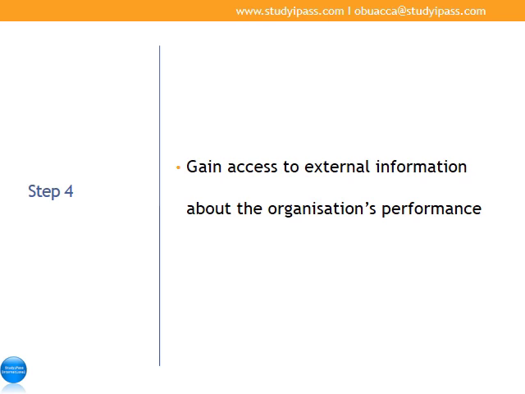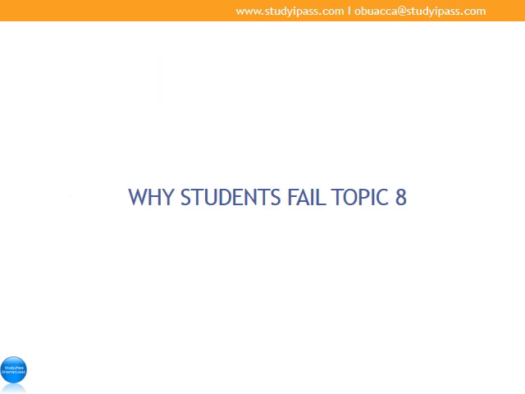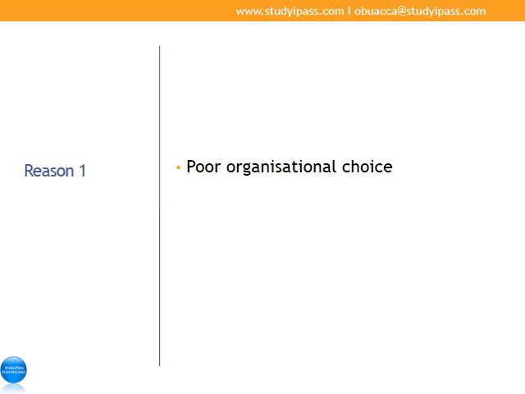I guarantee you, follow these steps and you will choose the most appropriate organization for topic 8. So why do students fail topic 8? Remember, nobody writes a rap to fail, okay? But the key areas can fail you if you don't approach them with care. The number one reason is poor organizational choice, and they do not follow the steps I've provided on how to choose an organization. So please make sure that you follow step 1 to 4, and it will really help you.